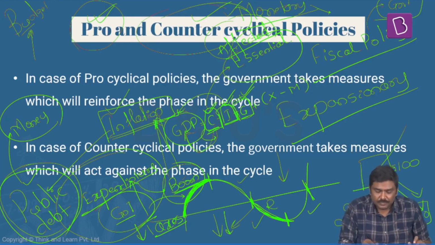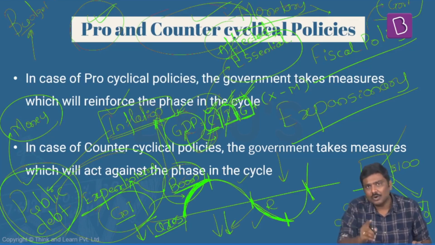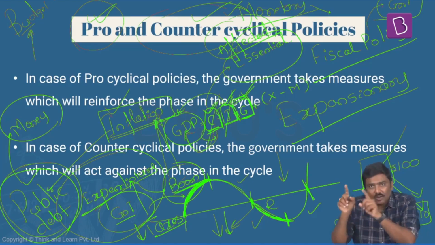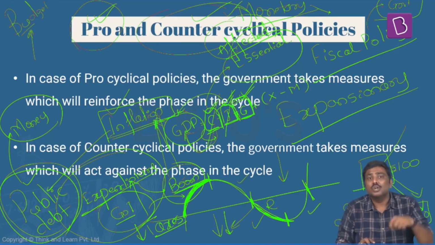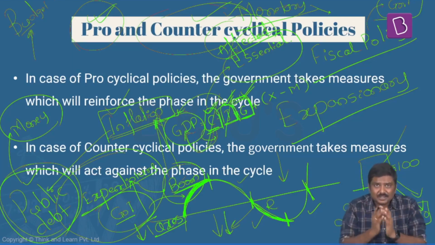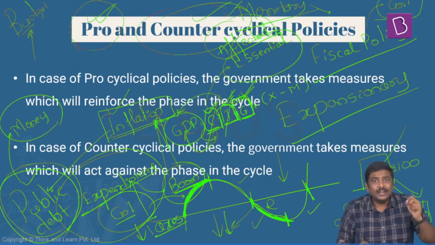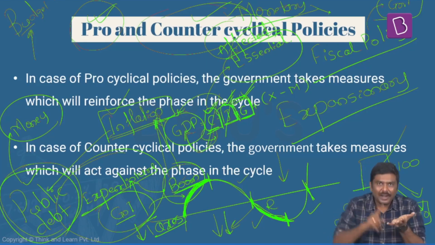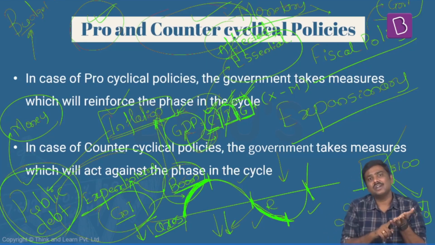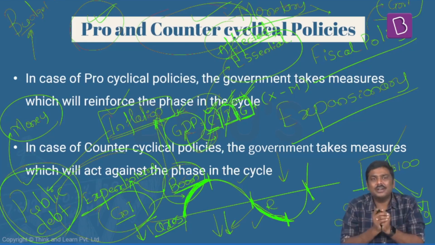Government, have a look at this. If households are not spending, companies are not spending, who has to spend in the market now? It is the government. The duty becomes of the government to spend more, to revive the economy, to revive demand for goods and services in the market. That is the precise reason. Understand this. During this particular phase of a recession, it is the duty of the government to spend more, to increase the expenditure, to generate demand, to generate employment.